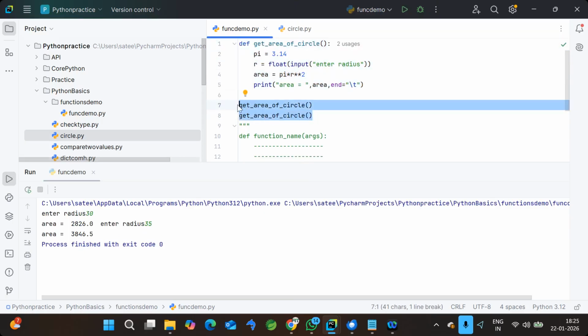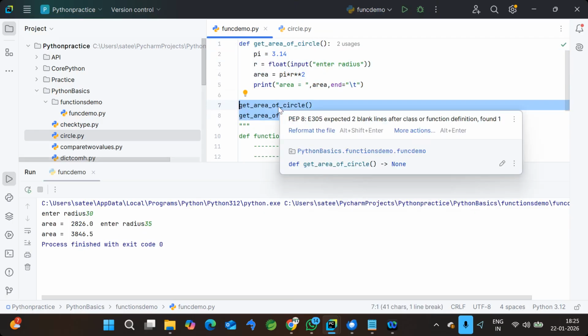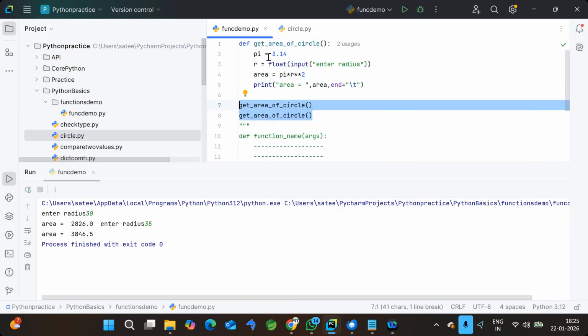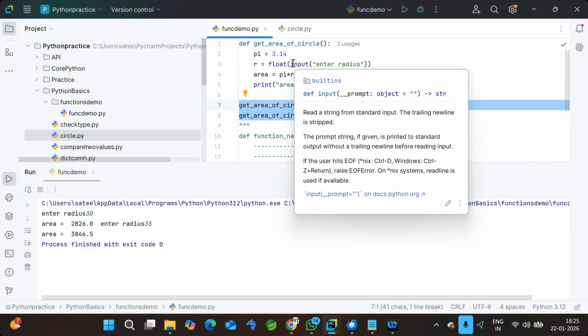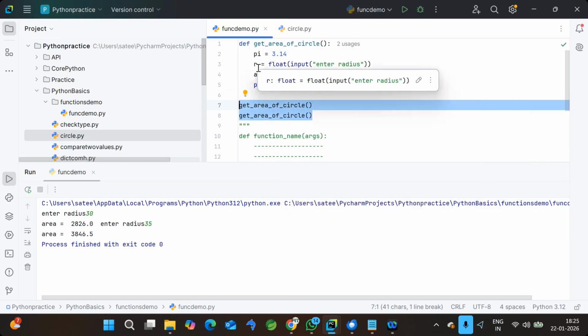Likewise, you can call this function multiple times whenever you require. Similarly, this function can now be called in other programs also. It's not mandatory that you should call it within this file only. You can execute that function from other files also. That is the beauty of functions. So that means you can reuse the code, you can re-execute the program from multiple places, and also, as I mentioned, you can split the entire program into multiple parts so that it can be easy to understand also.